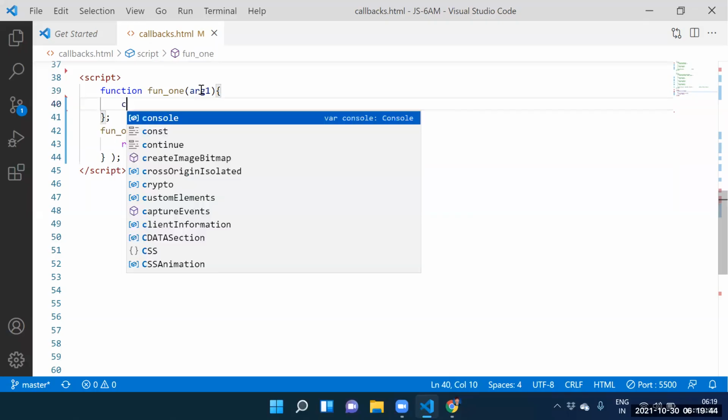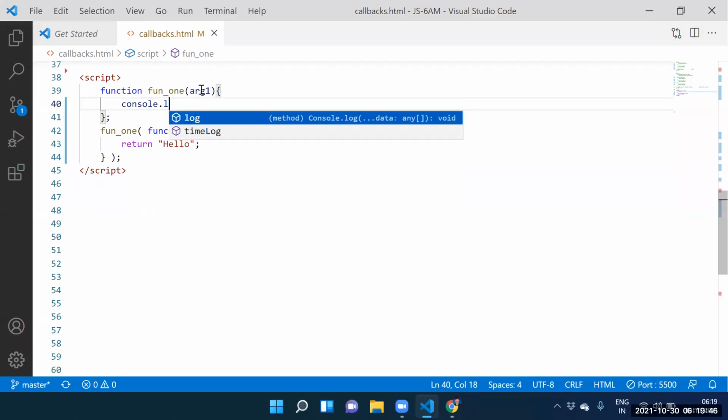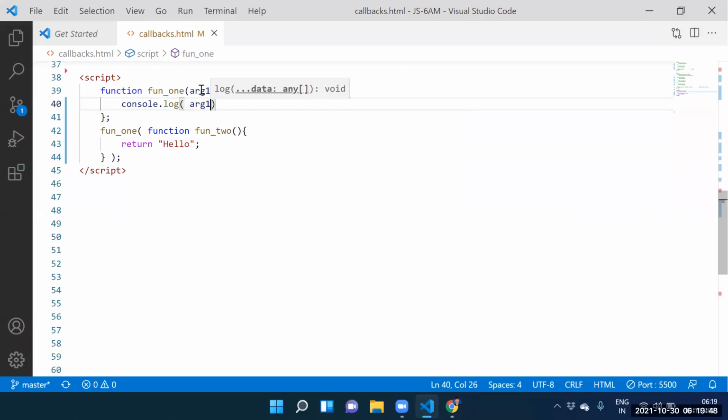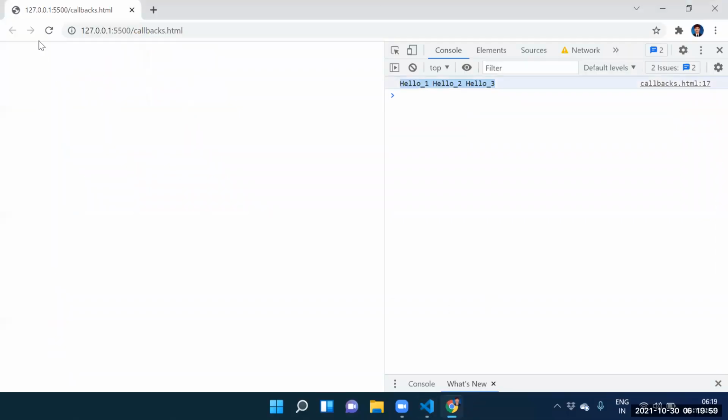Console dot log of argument one of. So what is the output we are getting? Hello. Hello is the output. Now we are getting the output.